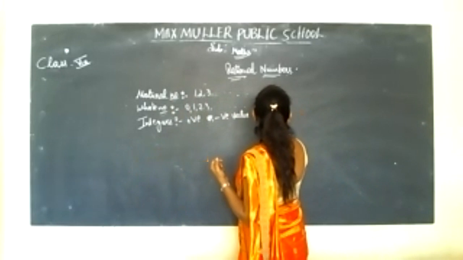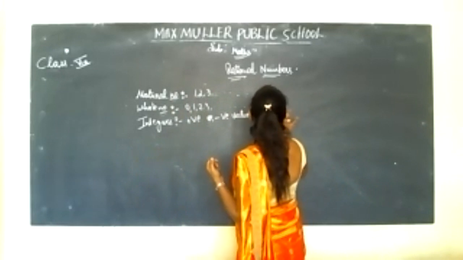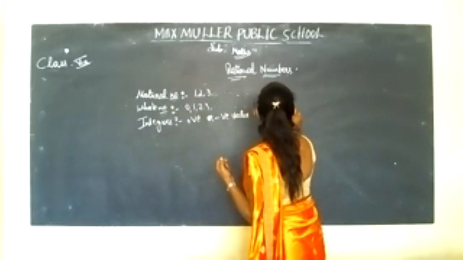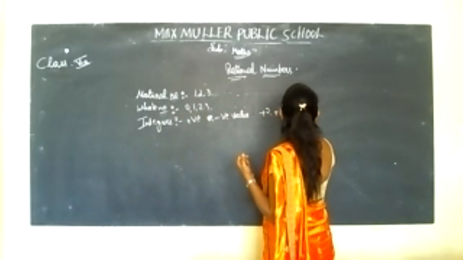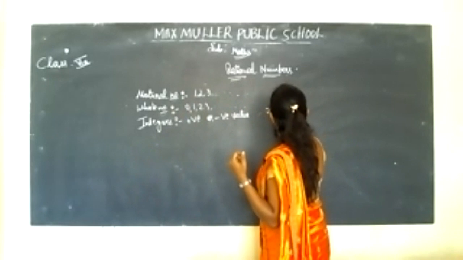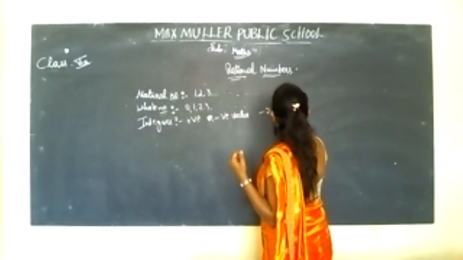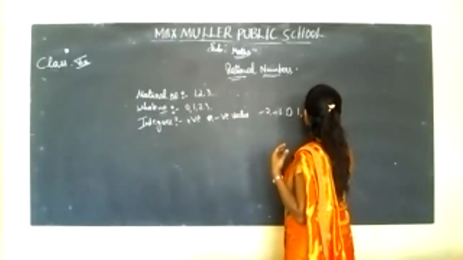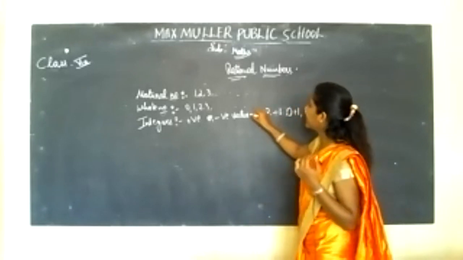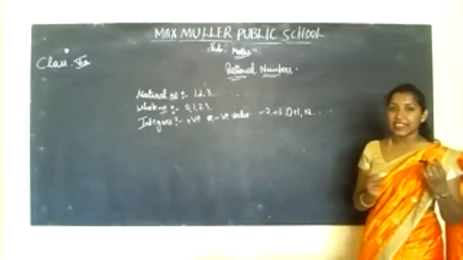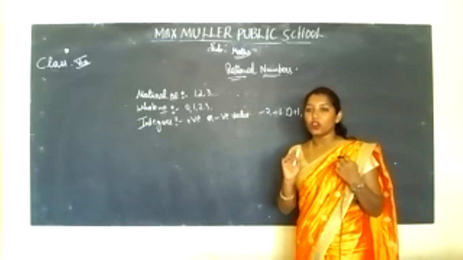On the left hand side comes minus, right? -2, -1, 0, +1, +2. It goes on, right? These are known as integers. You have studied this in your lower class.